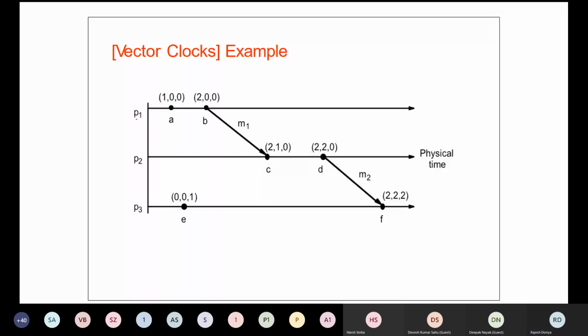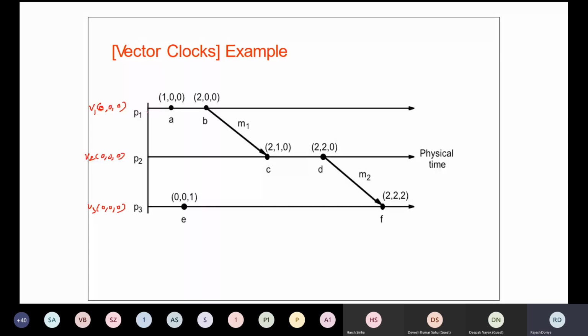So now let's say we have 3 processes P1, P2, and P3. We initialize V1 by 0, V2 as well, and the third vector has also been initialized with 0.